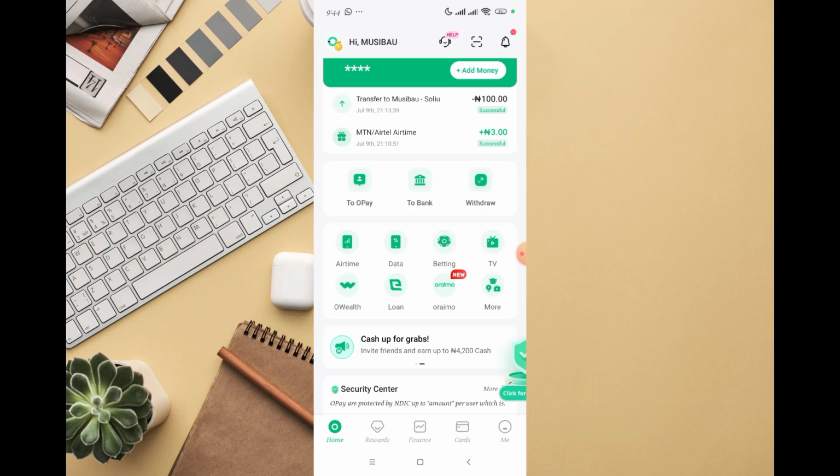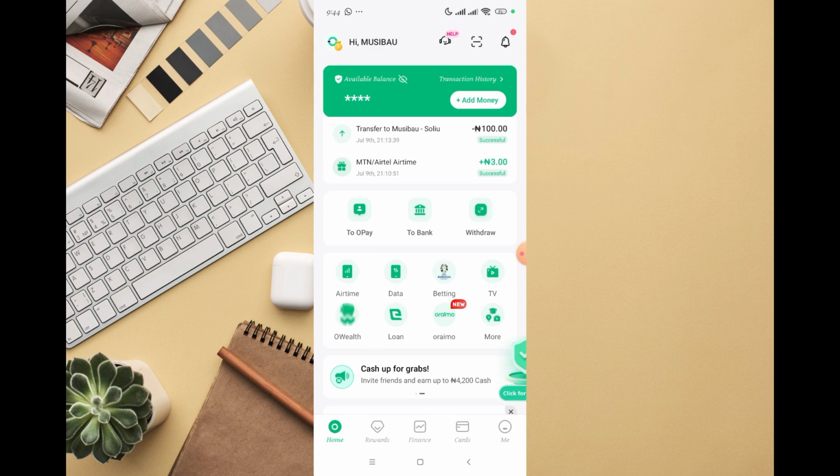In this video, I'm going to be walking you through how to invest on Opay Owealth. Since I've been using Opay, I've also been using the Owealth feature, and it's actually amazing. I'm going to walk you through how I make use of the Opay Owealth feature, because any money I receive through my Opay account goes directly into my Owealth. I don't put money in my main balance, I put it in Owealth.